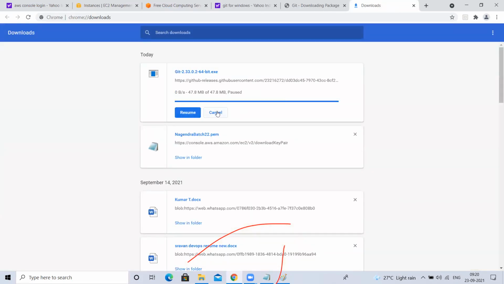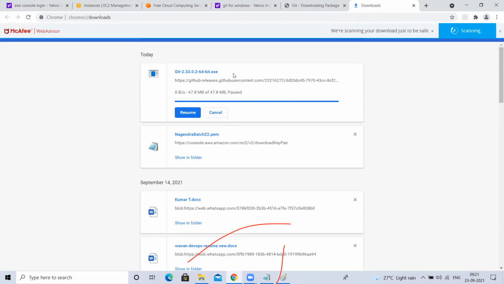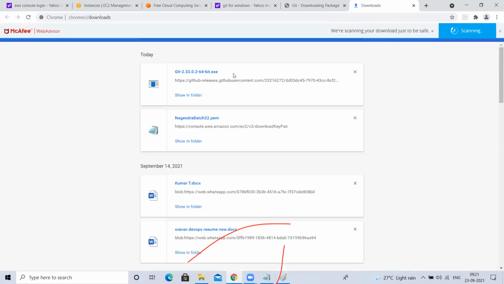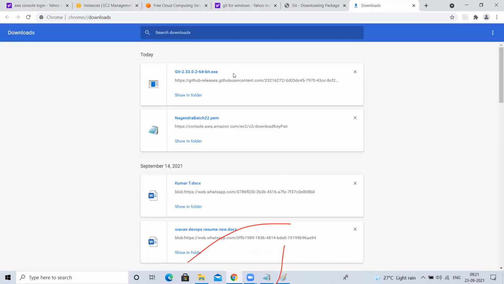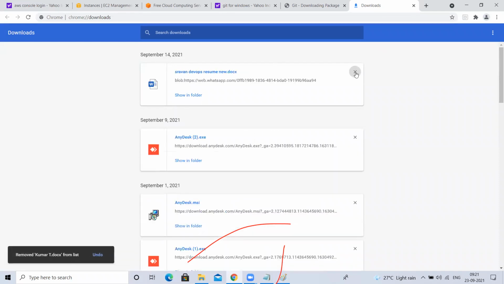I'm canceling it because I already have it. You will get an exe file. How to install an exe file on Windows? Double click and click on next, till finish. Double click, next, finish. That's it.